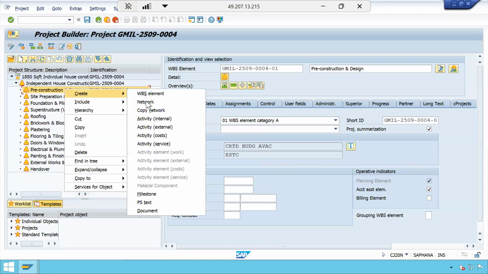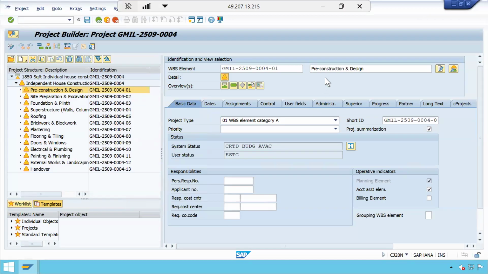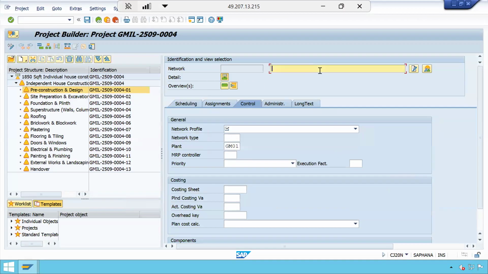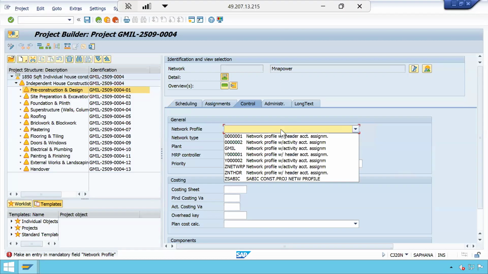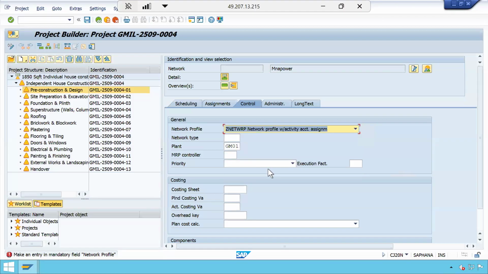Now let us do the manpower planning. It is asking for the network profile. Which network profile? I will take this.